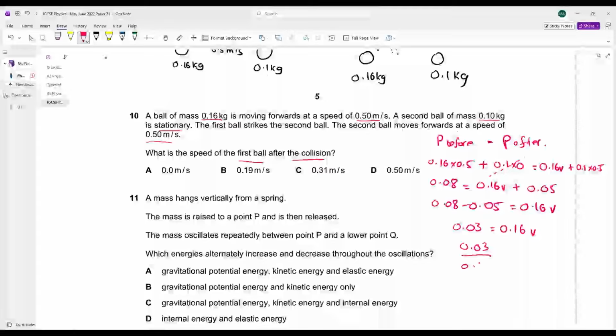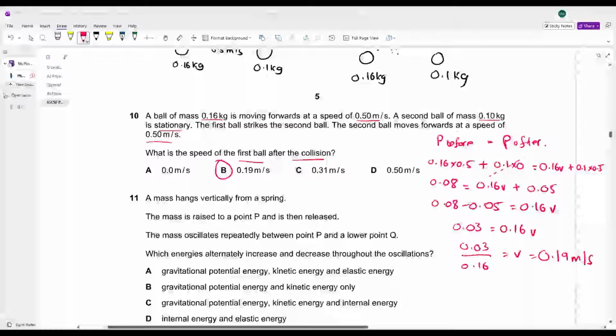0.03 divided by 0.16 is equal to your velocity. Let's calculate this. Answer of velocity क्या आ गया भाई? 0.19 meters per second. B is your answer. The answer of 10 is B. सर आपने किस तरह निकाला?